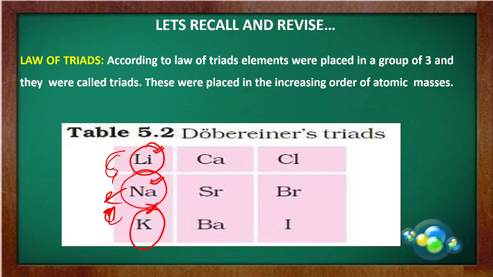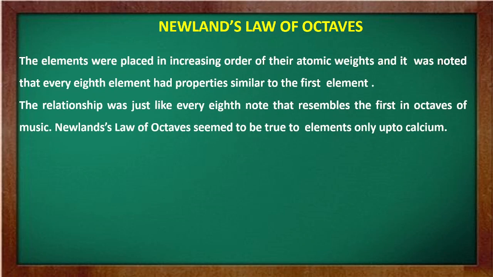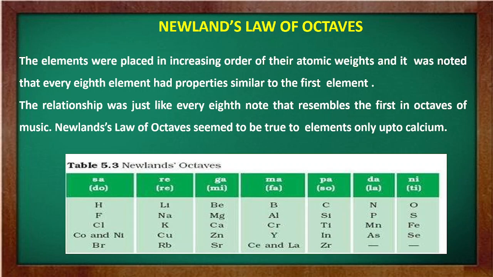Next came the English chemist from England, John Alexander Newlands. He propounded the law of octaves, known as Newlands' law of octaves. What did he say? He arranged the elements in increasing order of their atomic weights and noted that every eighth element had properties similar to the first element. This relationship was just like every eighth note of music.